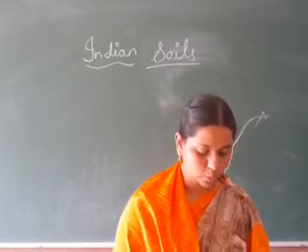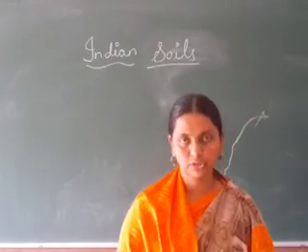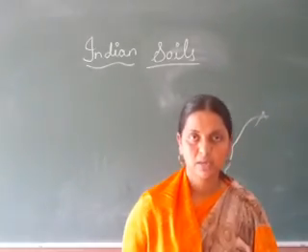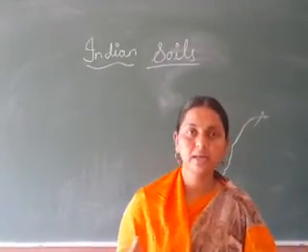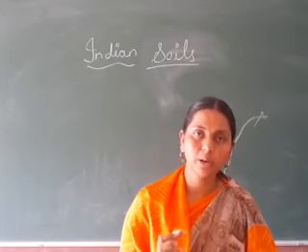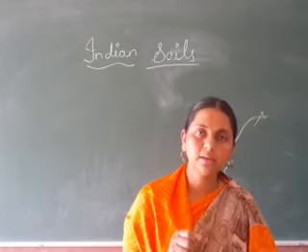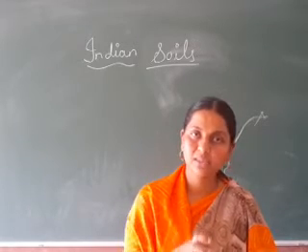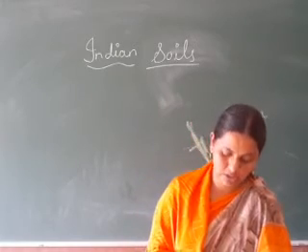So see here, the causes for soil erosion. What are the causes for soil erosion? See, the main causes of soil erosion are deforestation. Deforestation means cutting of the trees. Next, overgrazing. Some animals graze continuously. Understood? By this what will happen? The grass or whatever plants are there, they pluck that and the roots come out. By this the soil will be loosened, and when the wind blows, the soil is lost.